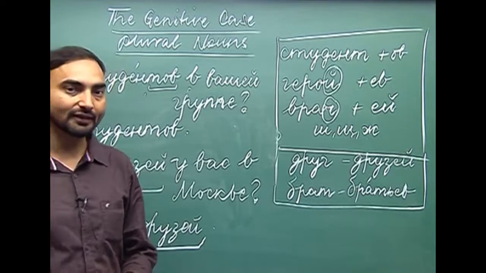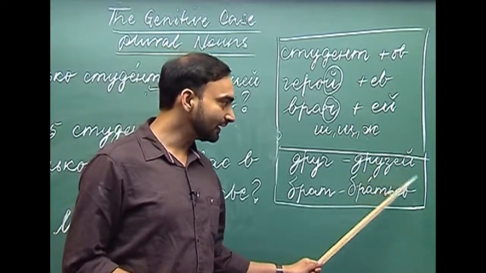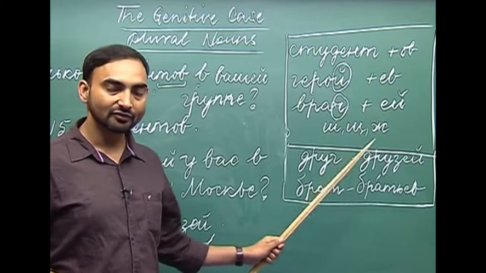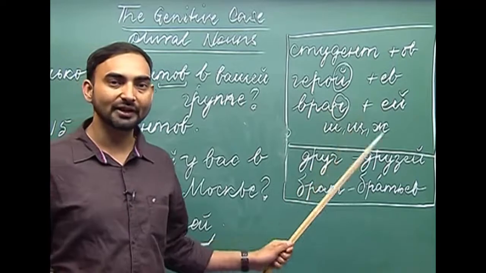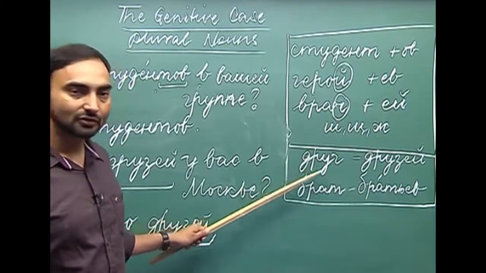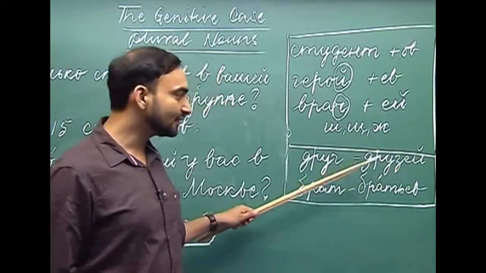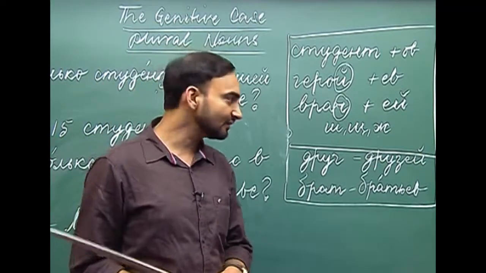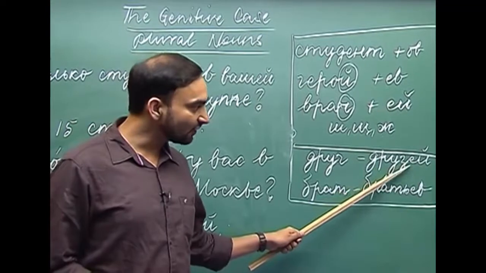One more important thing to note is that the ending of a noun in the genitive plural also depends on the stress of the plural nominative case. For example, друг, друзья. In друзья, я is stressed, which is the ending. If the ending is stressed, we do not write a soft sign here.